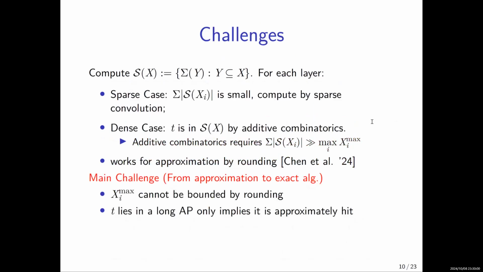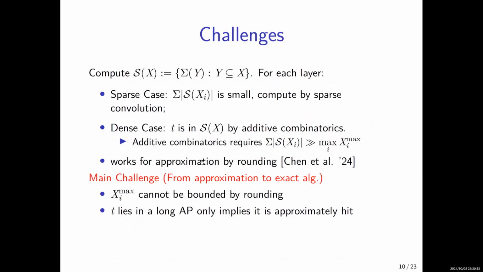So when we move from the approximation algorithm to the exact algorithm, the major challenge is that we cannot round anymore. And so the largest integer within the set will actually keep growing when we perform the bottom-up computation. At the root, the largest integer becomes the summation of all the integers, and this becomes n times w. So this framework will not offer any benefit over a straightforward computation.